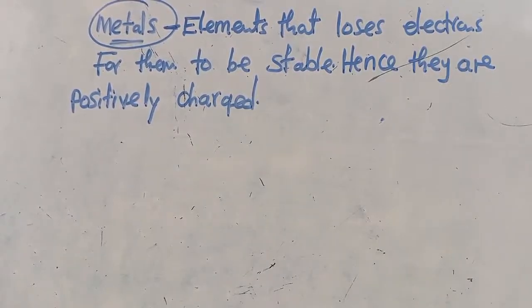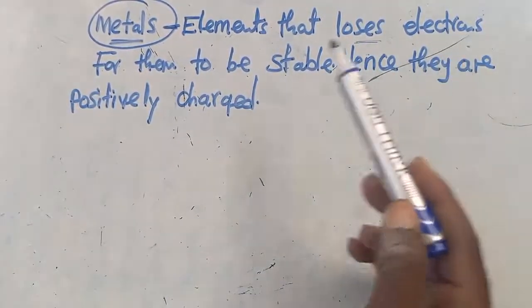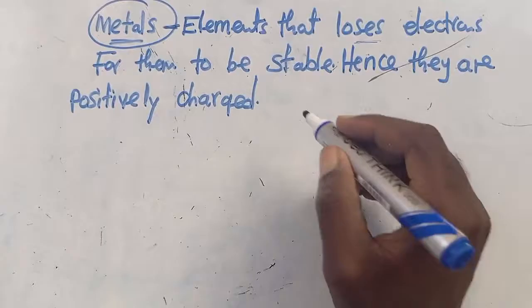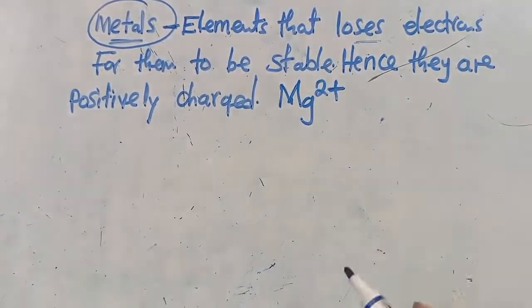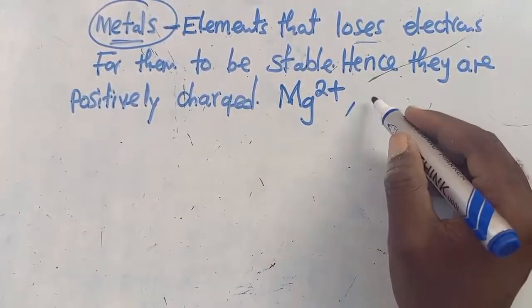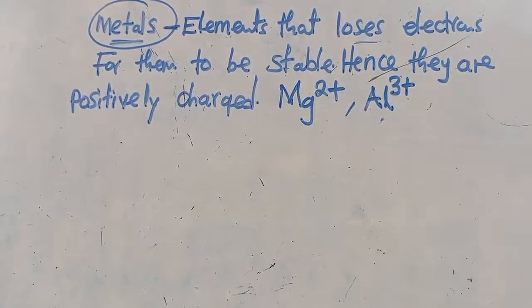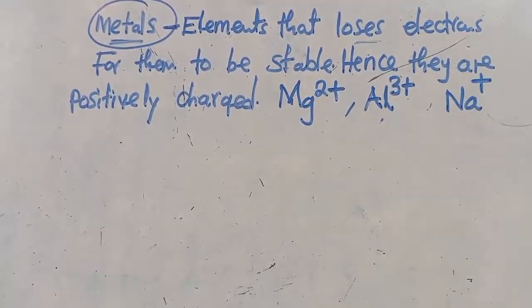I've told you that metals are elements that lose electrons for them to be stable. For a metal to be stable, it must lose electrons. Once it loses electrons, it becomes positively charged. For example, you may have magnesium. Magnesium is like this. This is positively charged. We can have aluminium. Aluminium is like this. This is positively charged. We can have sodium. Sodium is like this. This is positively charged.